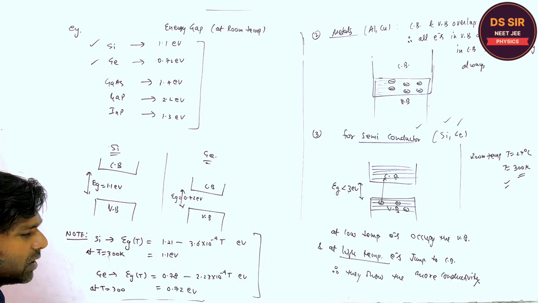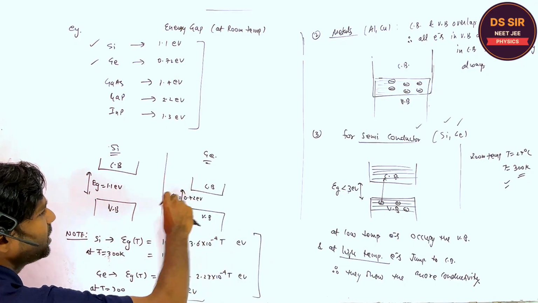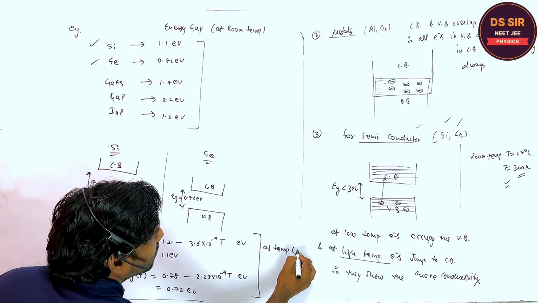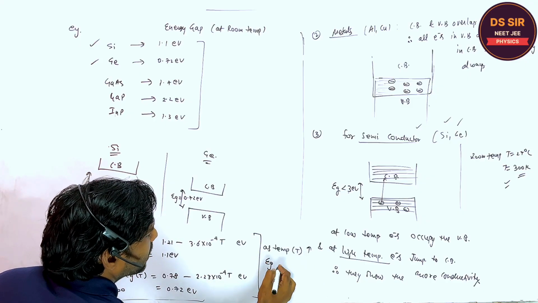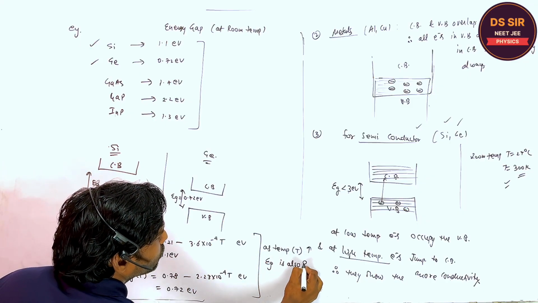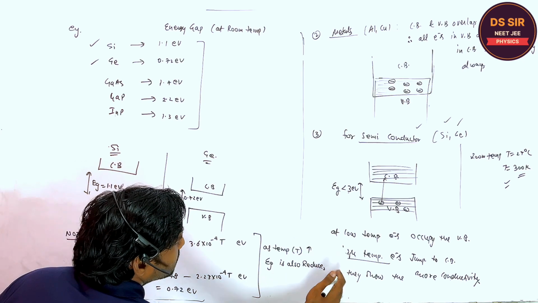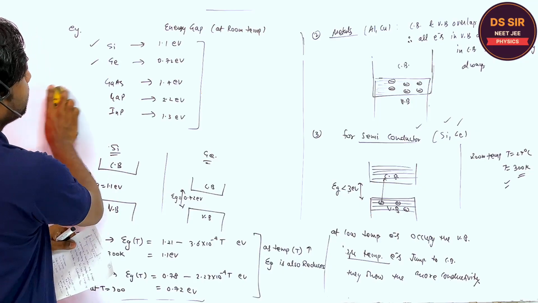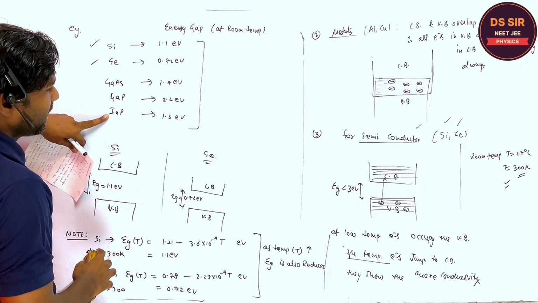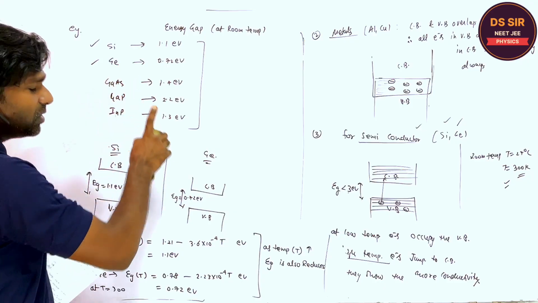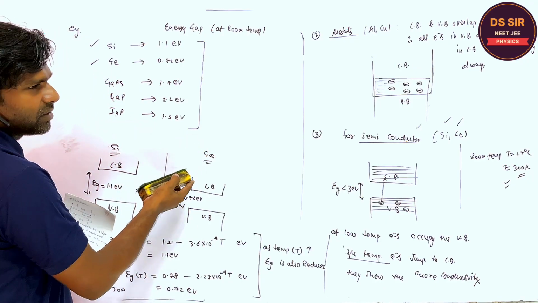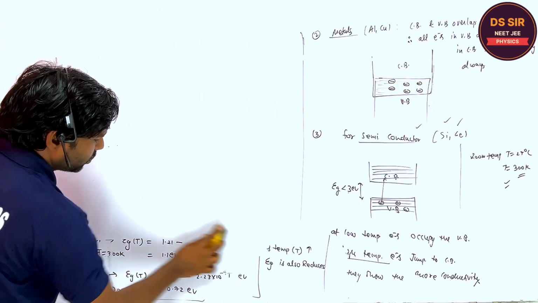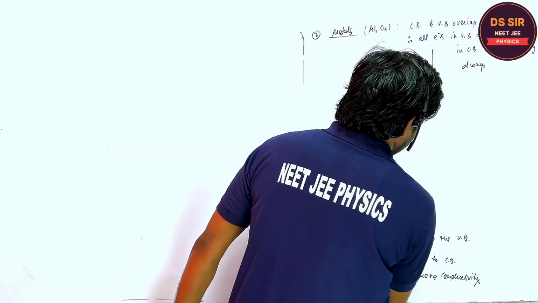What is the conclusion? The conclusion is that as the temperature is increased, this energy gap is also reduced. As temperature T increases, the energy gap also reduces. Do you understand this? Copy this. So this is the basic theory for the semiconductor. Different types of semiconductor have different energy gaps, and for different purposes we use different semiconductors in different applications, right? So this is the basics of the semiconductor.